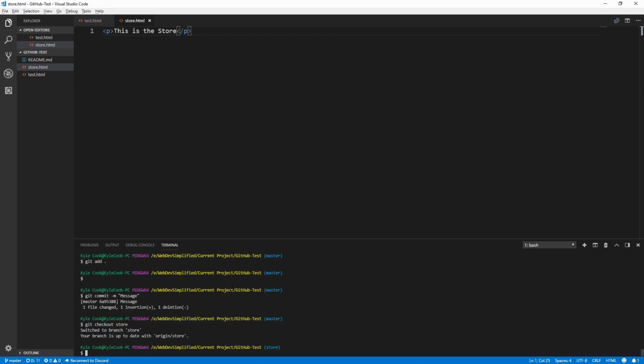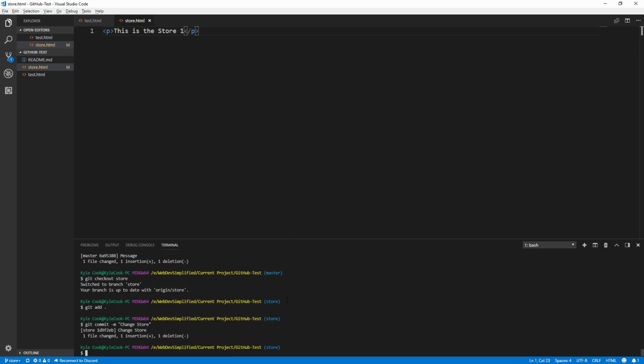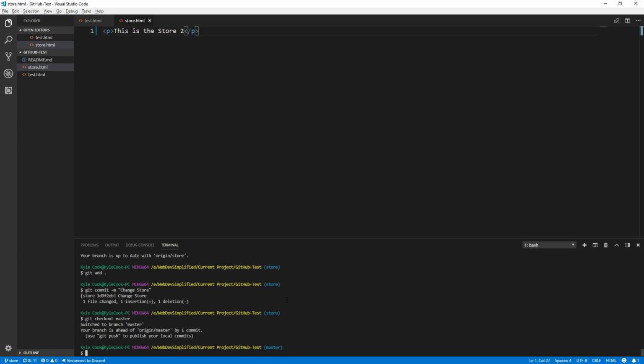Now we're back on the store branch, and as you can see, this is updated to be "this is the store," since we do not actually have those changes from master on this branch. And let's say we change this to be "this is the store 1," save it, add those changes and commit them. Any message will work. And now let's switch back to the master branch. So now we want to merge those changes from our store branch into our master branch, just like before, by calling git merge store.